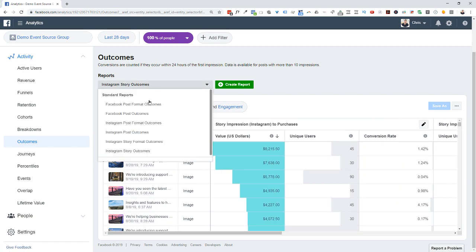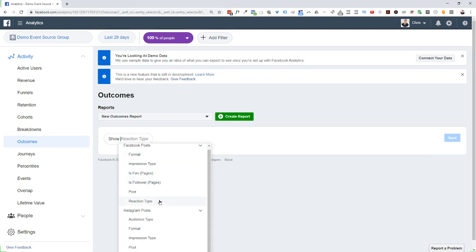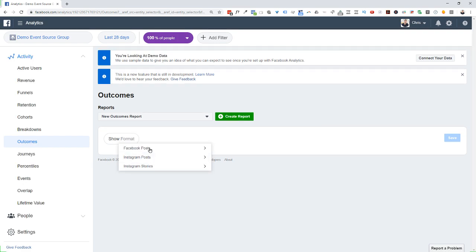And what I would really love to see is something where we can go through and build in something that comes from Facebook ads, which I don't see yet. So here's what you can do with this report. It's Facebook posts. So you can see the different impressions and things like that. We can do reactions, right? Things along those lines. Audience, the Instagram post, and then Instagram stories. So those are the three things. Super useful, super useful. But I would love to see more integration with Facebook ads.